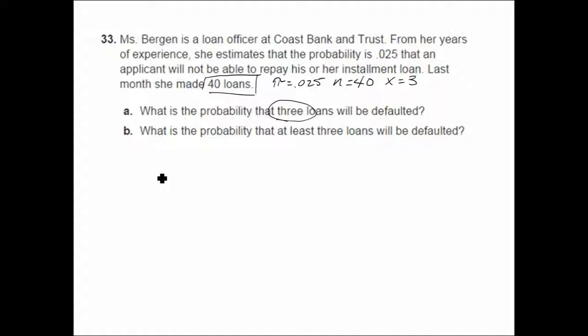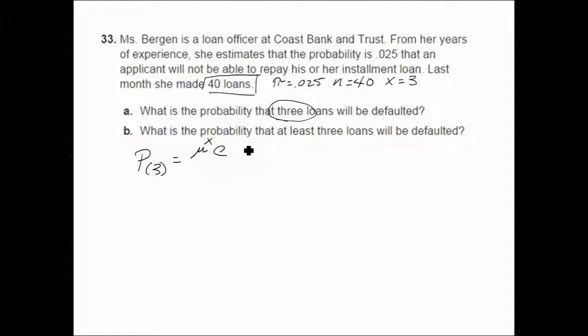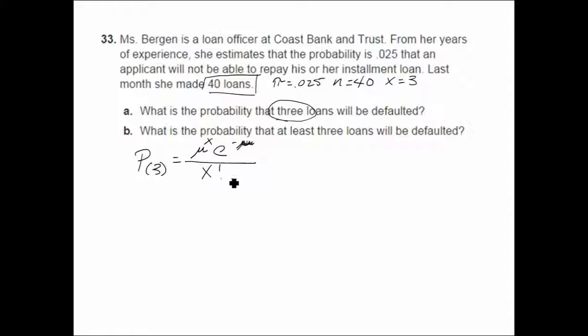Let's use the formula to figure this out first. The probability that exactly 3 loans default will be the mean to the power of successes multiplied by the constant e to the negative mean, or mu, divided by x factorial.